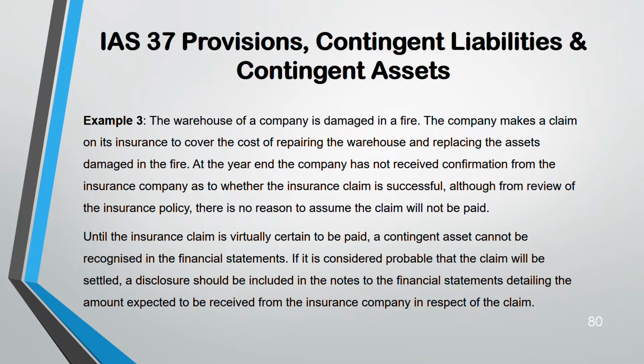So in this case, what should you do? You cannot recognize a contingent asset. This is a part of a contingent asset because you are receiving something from insurance. You cannot recognize it. Why? There is no virtual certainty that you will be paid. But if there's a probability that the claim will be settled, you can disclose it in the note.